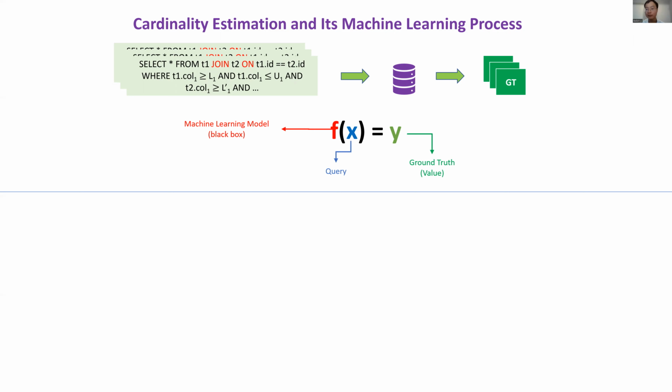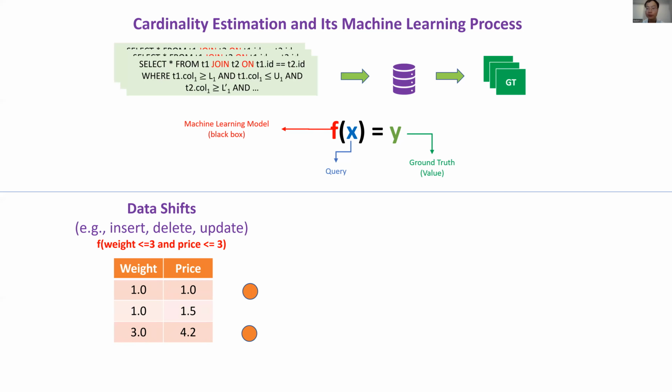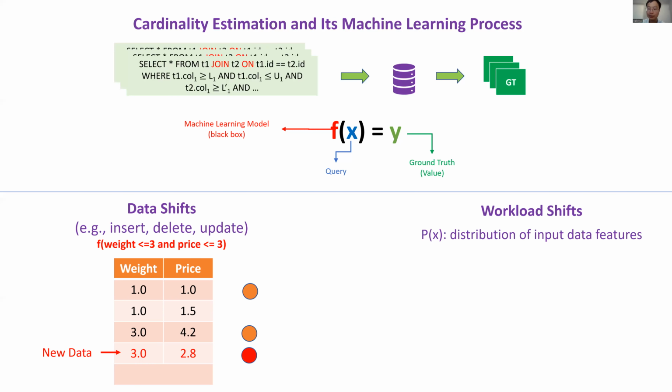Nevertheless, machine learning would face challenges when data or workload shifts. During a data shift, users might insert, delete, and update the table. So for the same query, the cardinality might change. For instance, in the data table here, colored in orange, the cardinality was 2, but after the table inserts, we got 3.